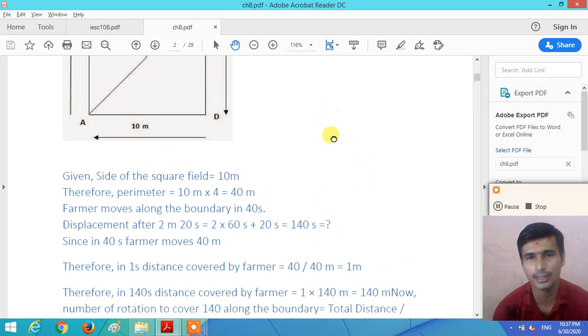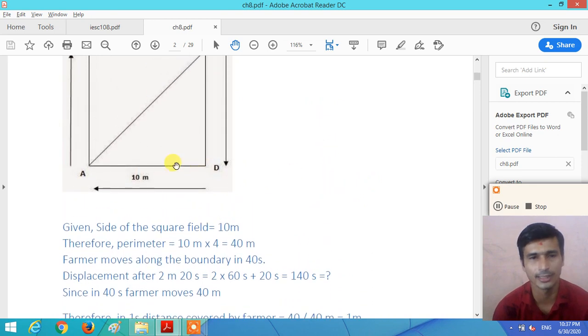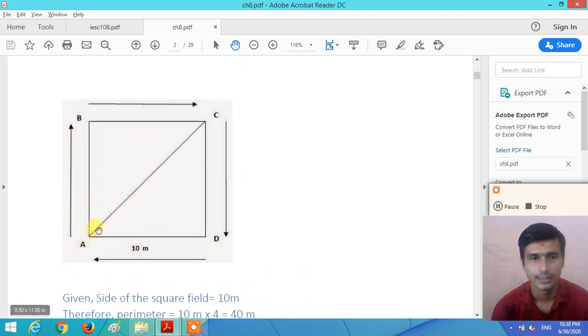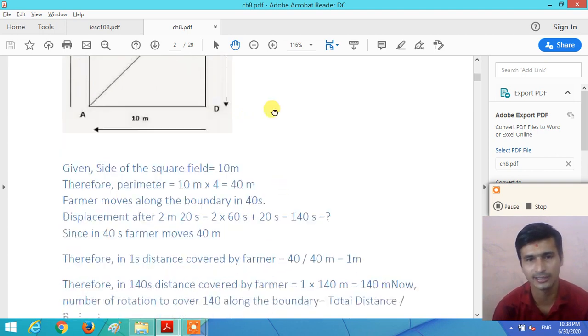In the first 40 seconds the farmer goes around the field, reaching from A to B, another 10 meter from B to C, and another from C to D, like this.